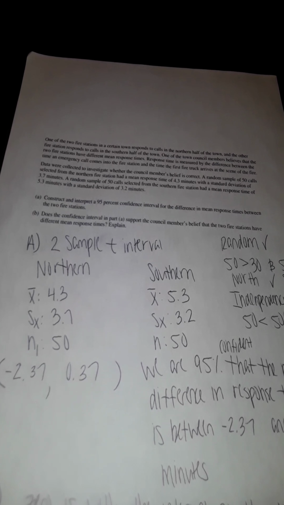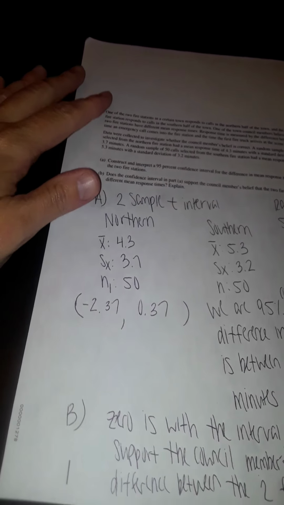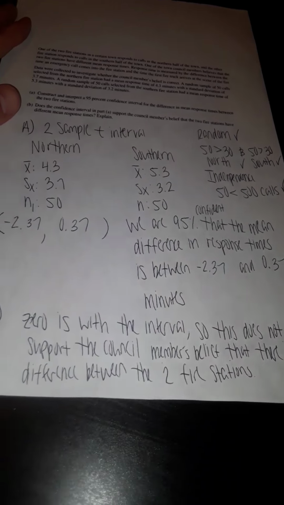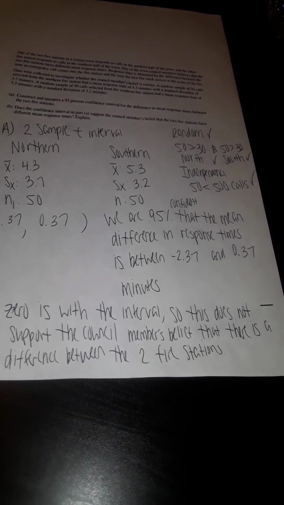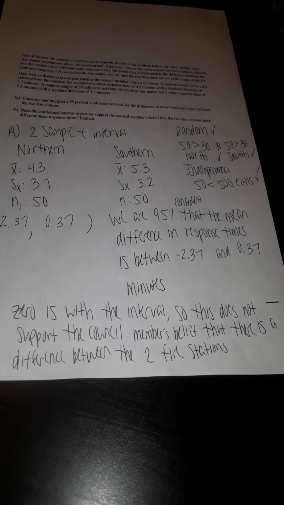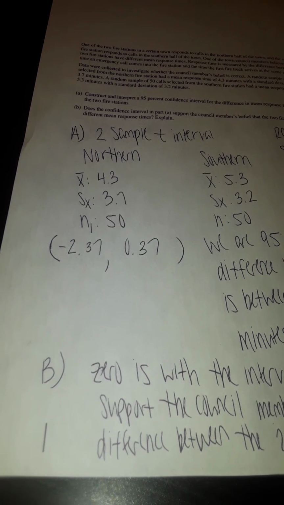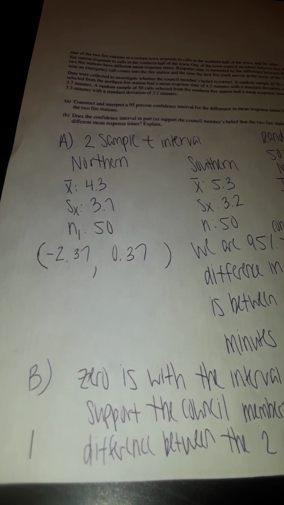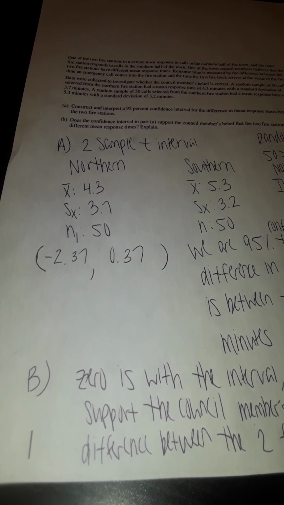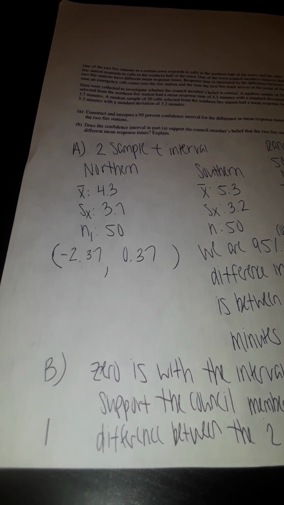Okay. And just like the last one, a little different now though. Part B is asking us, does the confidence interval in Part A support the council members' belief that the two fire stations have different mean response times? Explain. Okay, so this all goes off this interval. They're basically looking to see if 0 falls in the interval. This time it does. 0 is within the interval, so this does not support the council members' belief that there is a difference between the two fire stations. Remember, if 0 does fall in the interval, that is basically implying that there's no difference between the call times of the northern and southern fire stations.